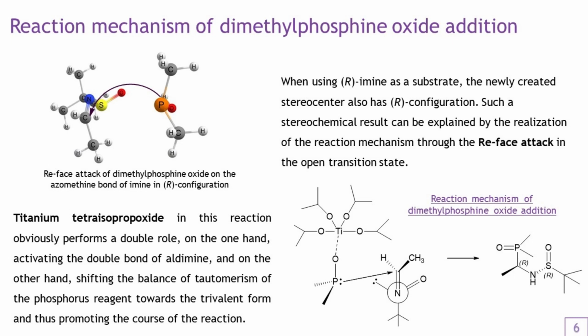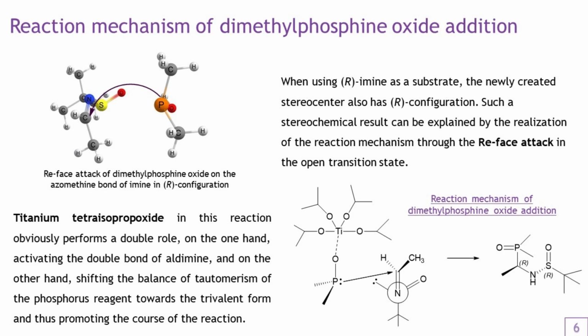Such a stereochemical result can be explained by the realization of the reaction mechanism through the Re-face attack in the open transition state. Titanium tetraisopropoxide in this reaction obviously performs a double role: on the one hand activating the double bond of the aldimine, and on the other hand shifting the balance of tautomerism of the phosphorus reagent toward the trivalent form and thus promoting the course of the reaction.